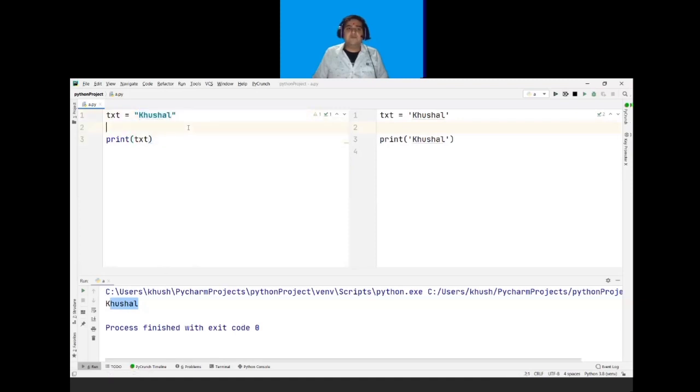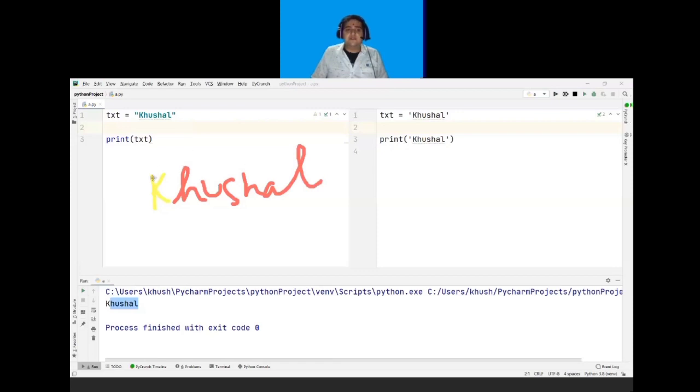But instead I want a single character, a single element, which is for example S. I only want S. So for printing the S, we have to know the indexing first. So what is indexing? Indexing is the location of each element. So for example, my value is Khushal: K, H, U, S, H, A, L.